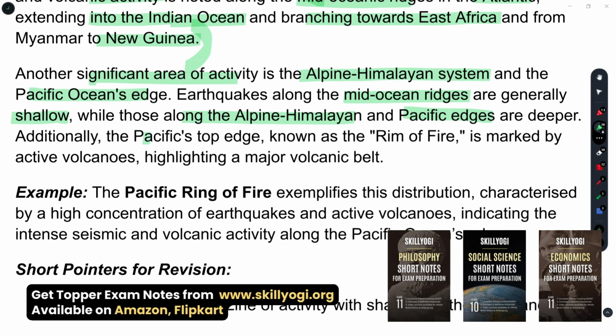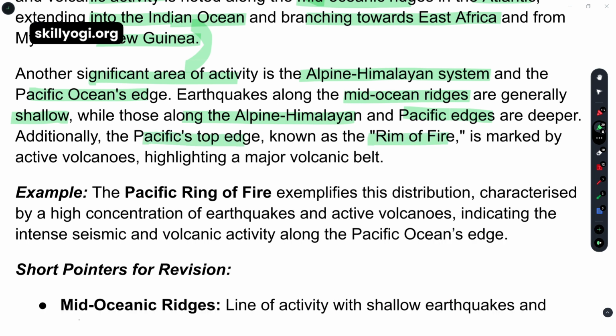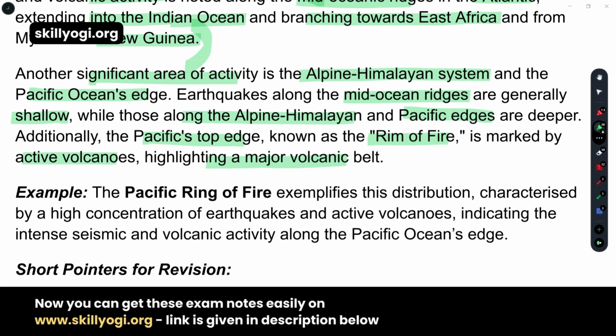Additionally, the Pacific edge is known as the Ring of Fire, and it's marked by active volcanoes, highlighting a major volcanic belt. This is a place which is fully covered by volcanic regions, and that's why it's called the Pacific Ring of Fire. Why is it Pacific?